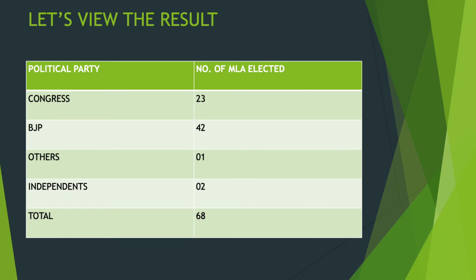Let's view the results of the elections to the Legislative Assembly of Himachal Pradesh in 2007, the political party and the number of MLAs elected. It's in table form: the Congress party, BJP, other parties, independents and the total. Congress got 23 seats, BJP got 42, other political parties got 1, independents got 2, and the total is 68.